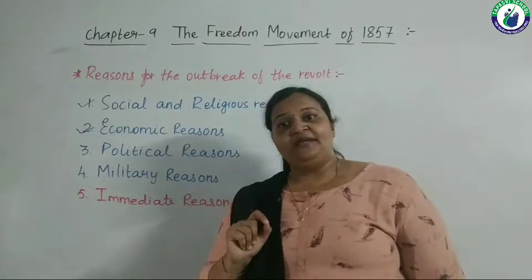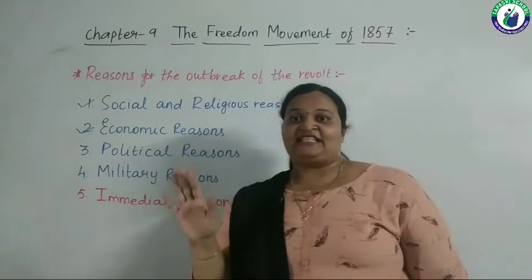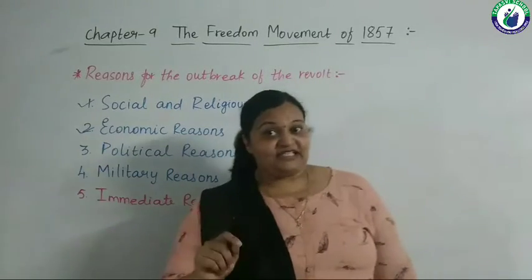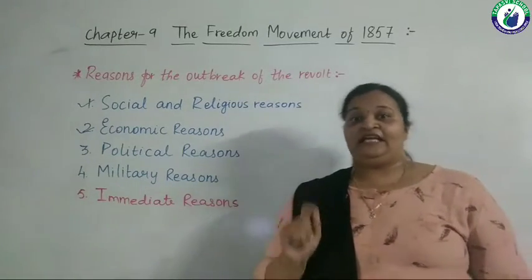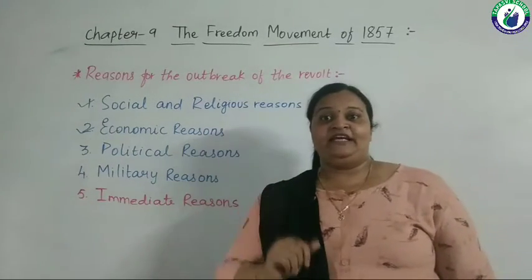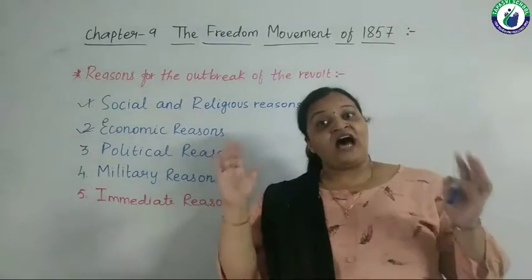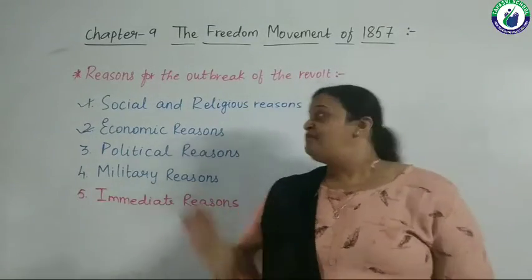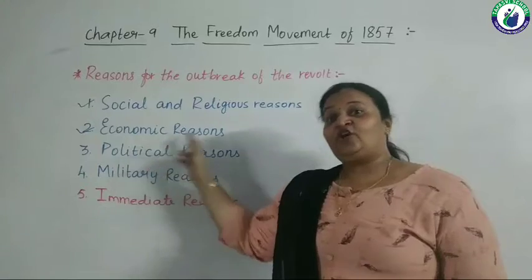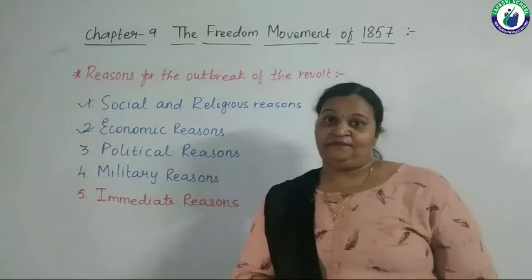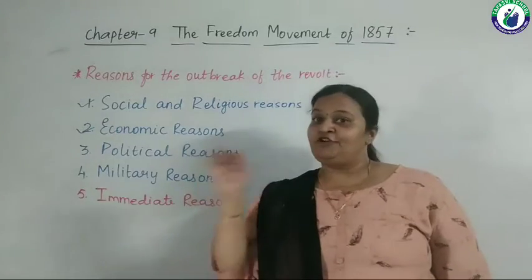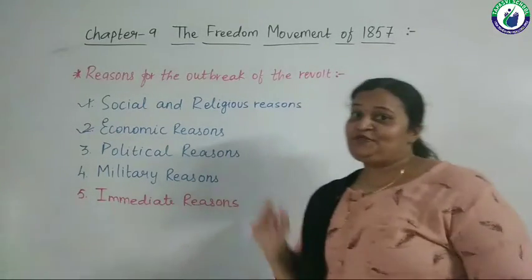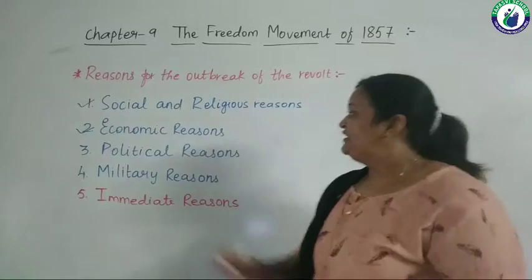How were they destroyed? Agriculture scattered, industries scattered. So there were no sources of income for Indians. Right? So the large mass of people had economic dissatisfaction, which became a reason for revolt. Let's move towards the third one.